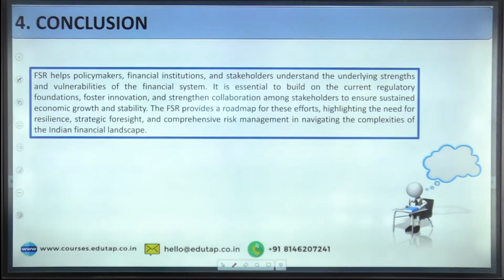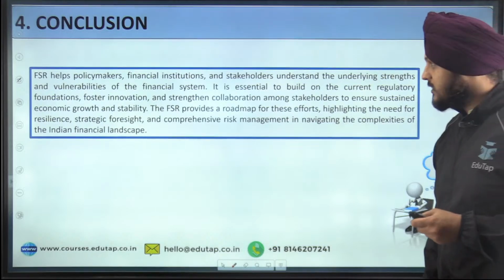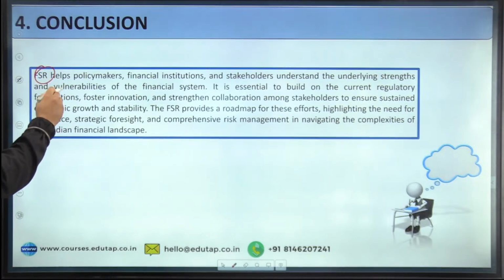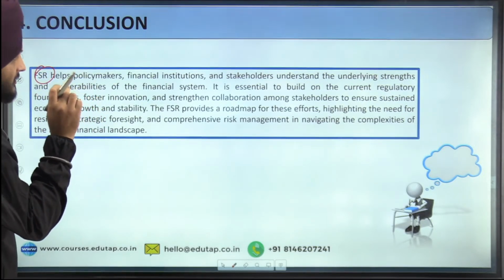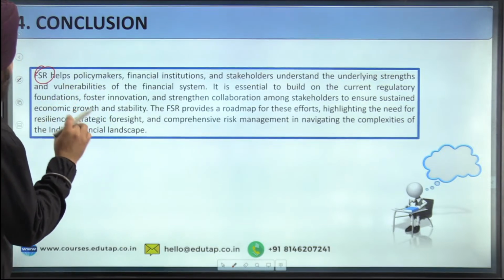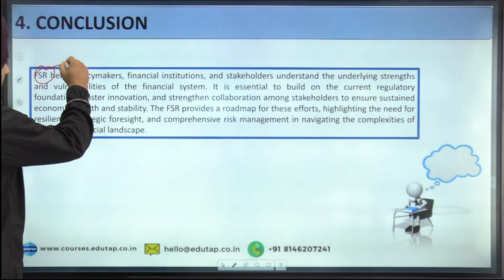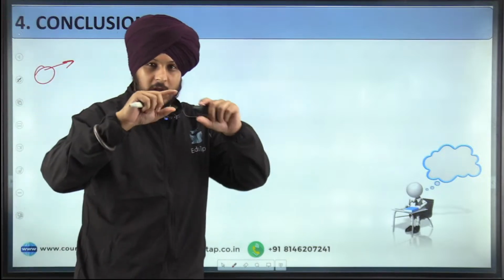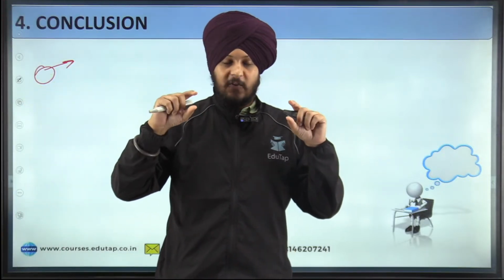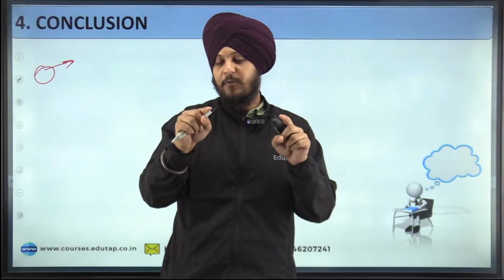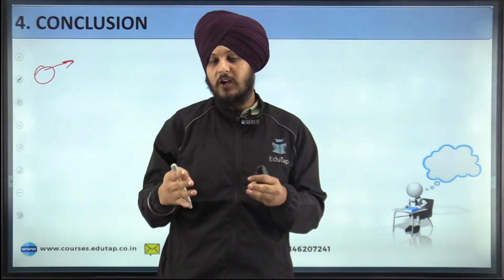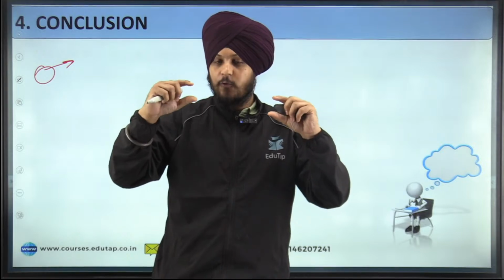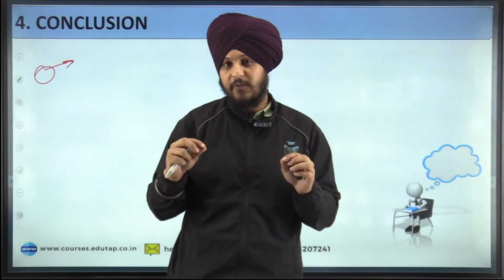Now the last part of the answer, which is the conclusion. So how can you write the conclusion very concisely? FSR, which is the Financial Stability Report, helps policymakers, financial institutions and stakeholders understand the underlying strength and vulnerability. I have written FSR here as an abbreviation, so somewhere in the answer, especially in the introduction, firstly write Financial Stability Report, and in the bracket write FSR, and after that in the rest of the answer you can write FSR only. But do not write FSR directly in the introduction. Firstly write the full form, in the bracket FSR, then you can use the abbreviation.